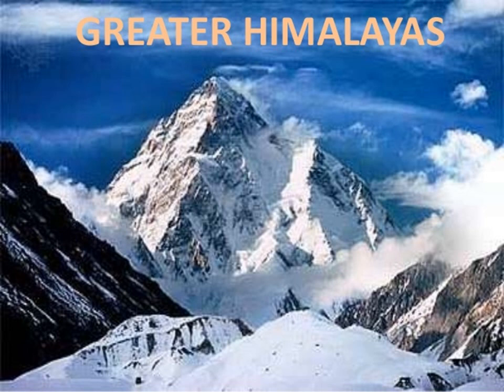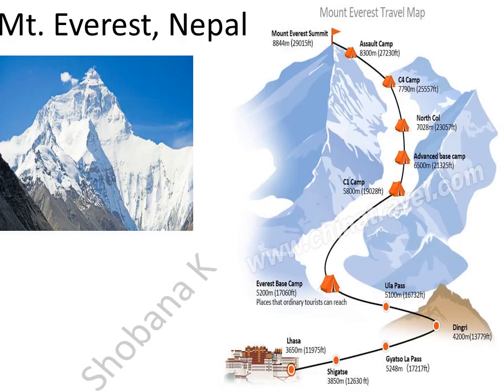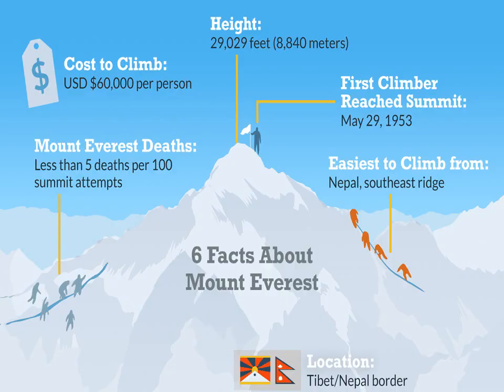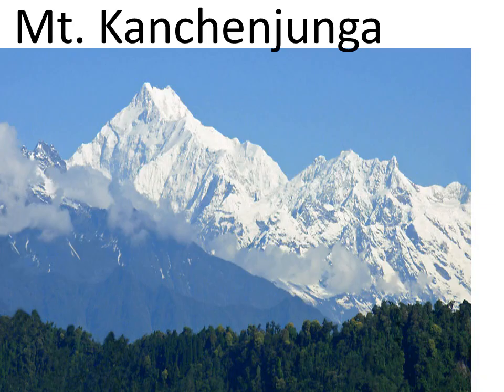It is permanently covered with snow. It has many glaciers like Gangotri, Yamunotri, and Siachen. Mount Everest is the Earth's highest mountain above sea level. The China-Nepal border runs across its summit point of Mount Everest. Mount Kanchenjunga is the third highest mountain in the world.